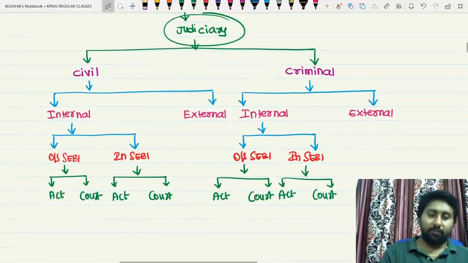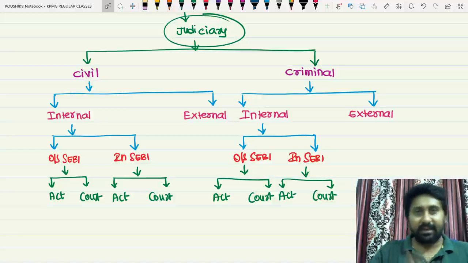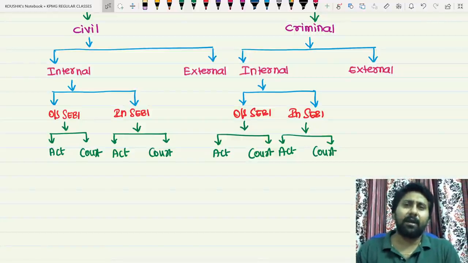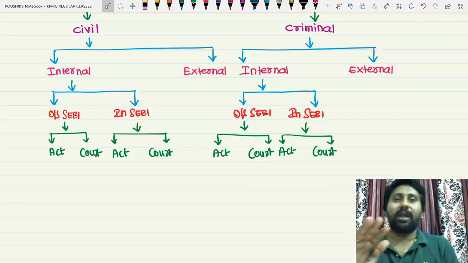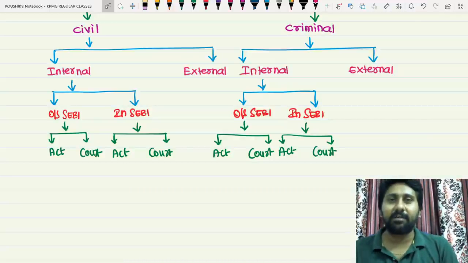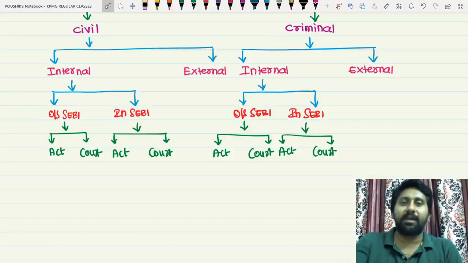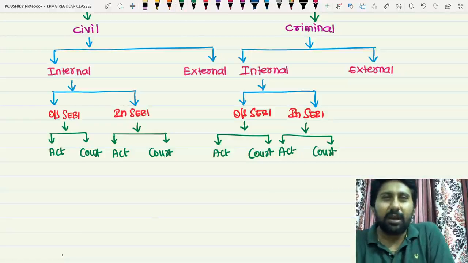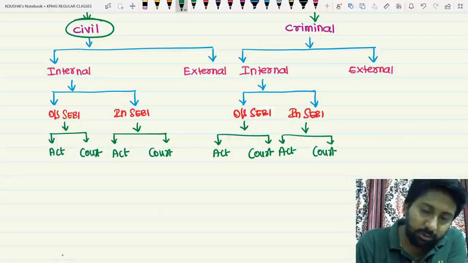Judiciary is of two types: civil and criminal. Civil judiciary is again of two types: internal and external. Tell me now, let's take a situation. A case has happened outside the SEBI Act, not related to SEBI. Something like a murder case? No, a murder case will become criminal. Okay, for example, a land dispute case has come, or a nuisance case made by one person, neighbors making a nuisance. Now tell me, in this case, land disputes and small disputes, is it civil or criminal? Civil case. Now you should answer very clearly.